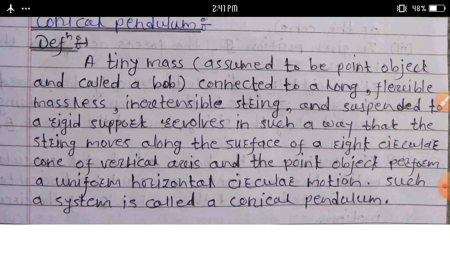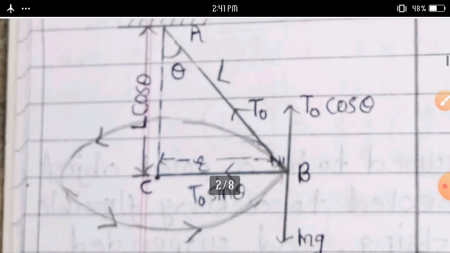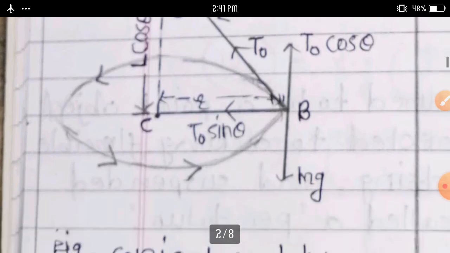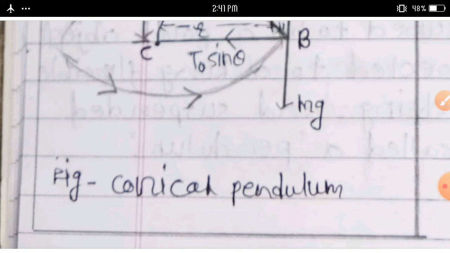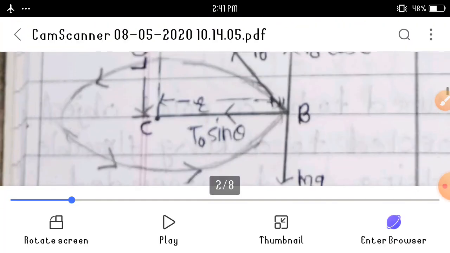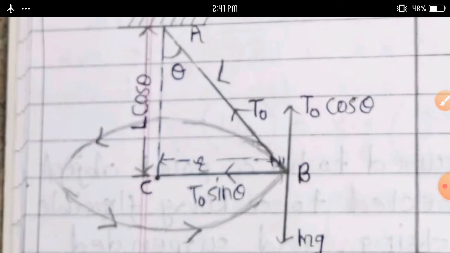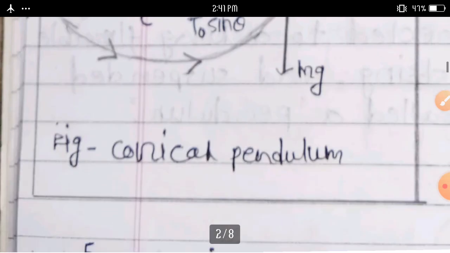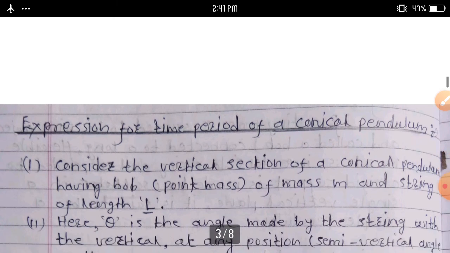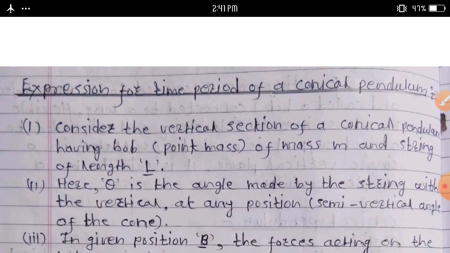See this diagram of a conical pendulum, vertical section of a conical pendulum. Next, we can derive the expression for the time period of a conical pendulum.